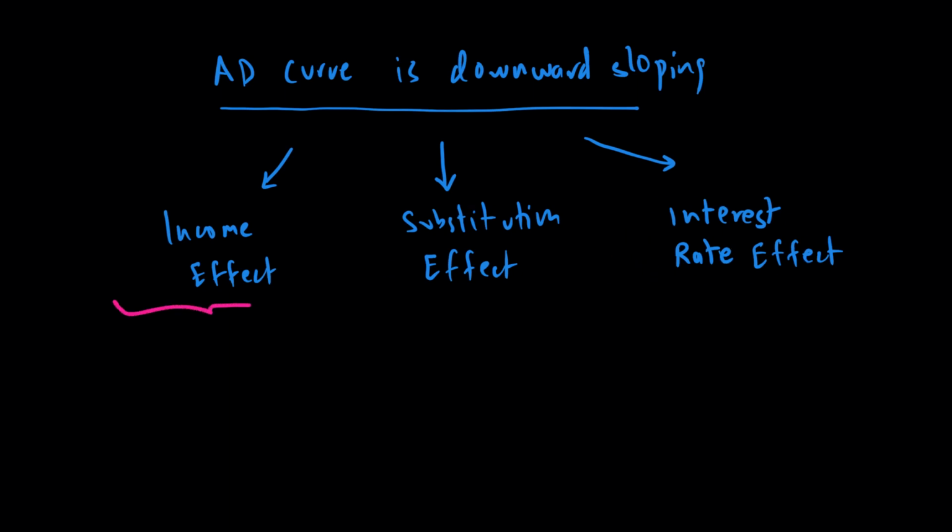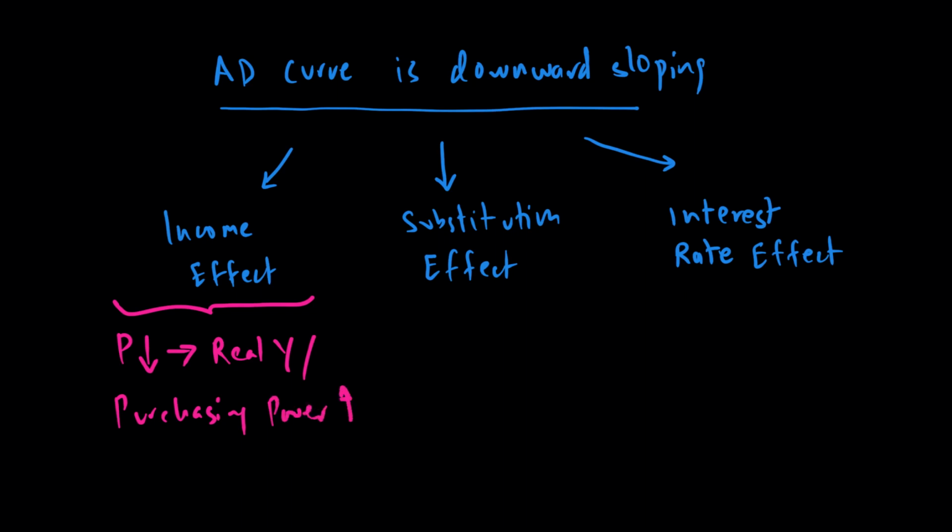Income effect simply says that if the price level goes down, the real income or purchasing power will go up. Why is that so? Because things are becoming cheaper, so your ability to buy from the same income goes up.